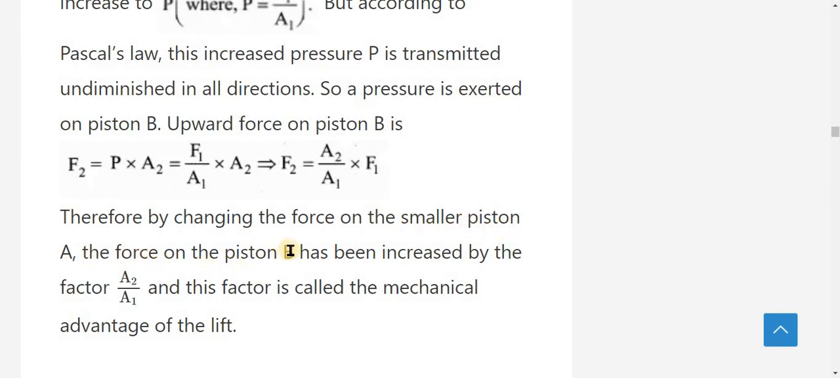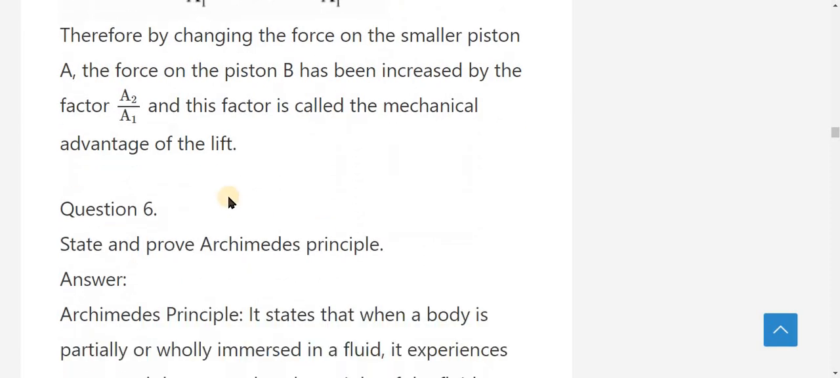Therefore, by applying a force on the smaller piston A, the force on piston B is increased by the factor A2 divided by A1, and this factor is called the mechanical advantage of the lift.